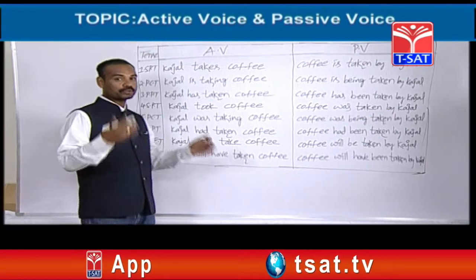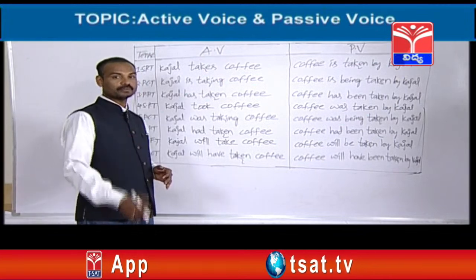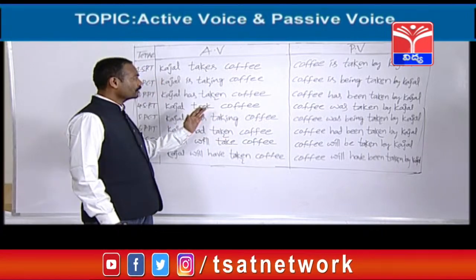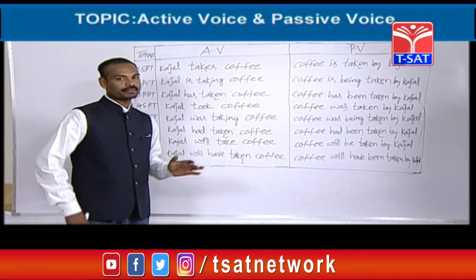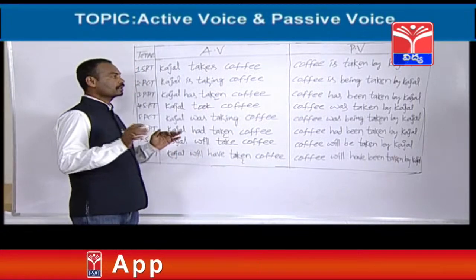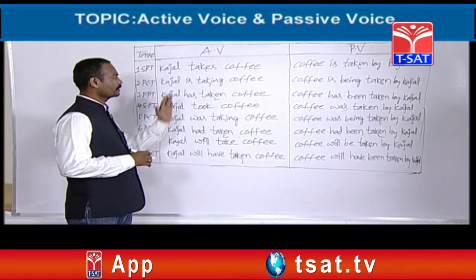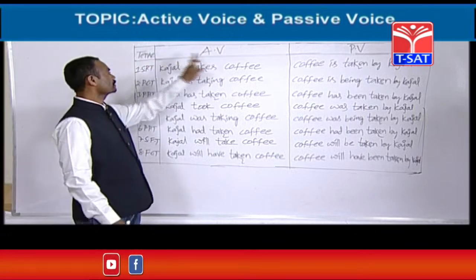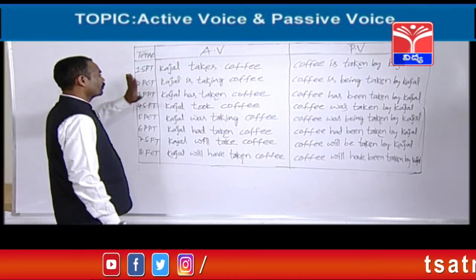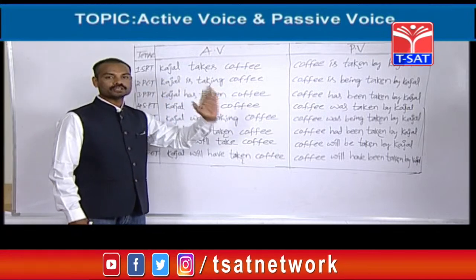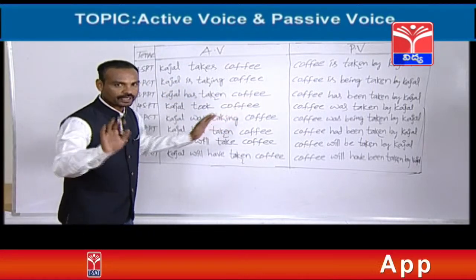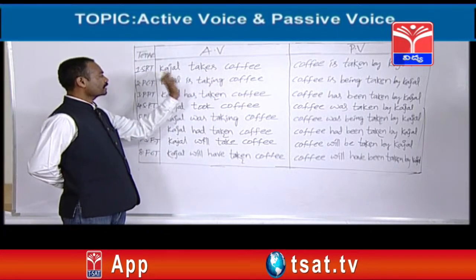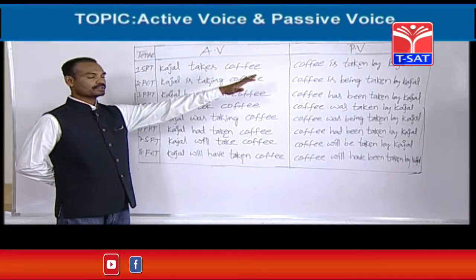Friends, I have told you just now that I would give you a beautiful table which can help you a lot in changing active voice sentences into passive voices. See, from 8 tenses, 8 examples have been given here. So tense, active voice and passive voice. What I have told you, only 8 tenses can be changed into passive voice. I have told you very clearly, that's fine. See, tense number 1, simple present tense. From simple present tense, any sentence can be changed into passive voice.